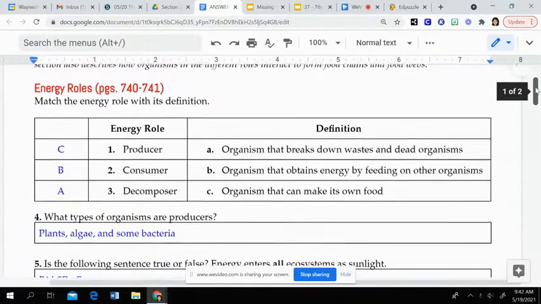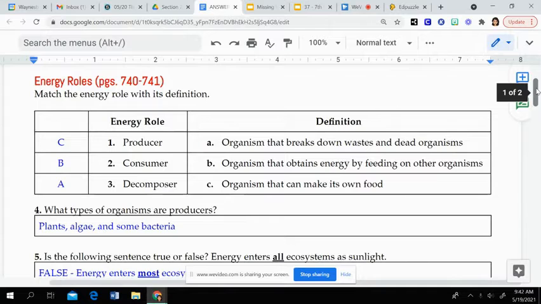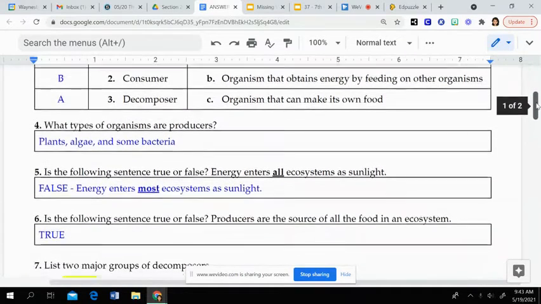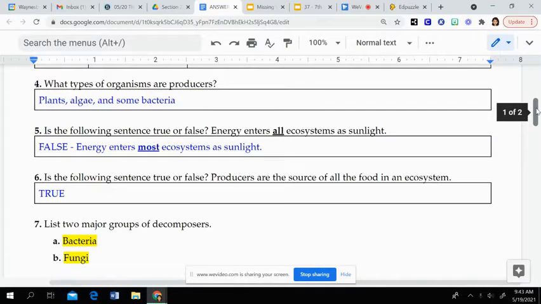Looking at the energy rules, the producer is C, an organism that can make its own food. Consumer is B, an organism that obtains energy by feeding on other organisms. And then decomposer is A, an organism that breaks down waste and dead organisms. Then what type of organisms are producers? These would be your plants, algae, and some bacteria. They make their own food through photosynthesis, and they are considered autotrophs.